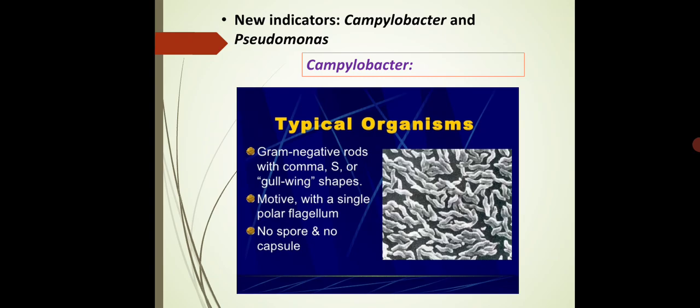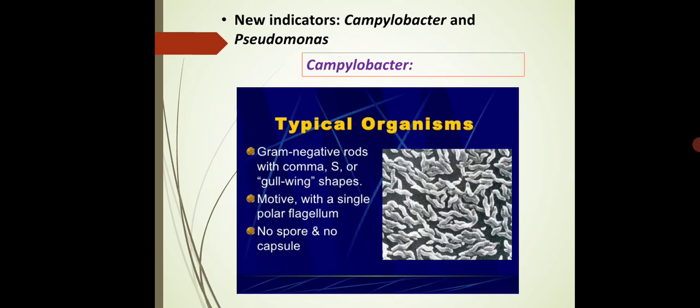Now in this lecture we are going to discuss the newly discovered indicators, like Campylobacter and Pseudomonas. These two organisms are also considered indicator organisms. So let's see about Campylobacter.